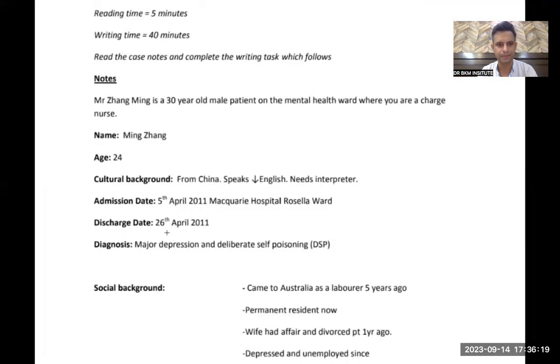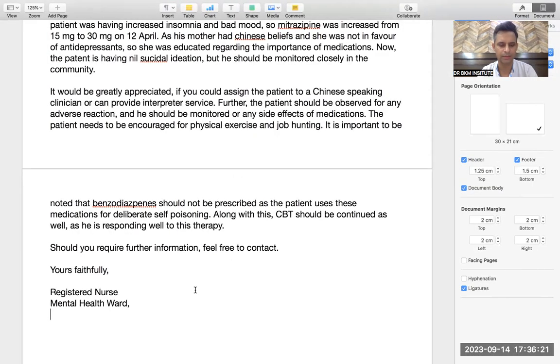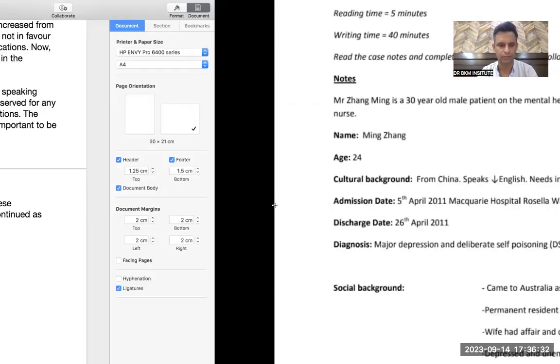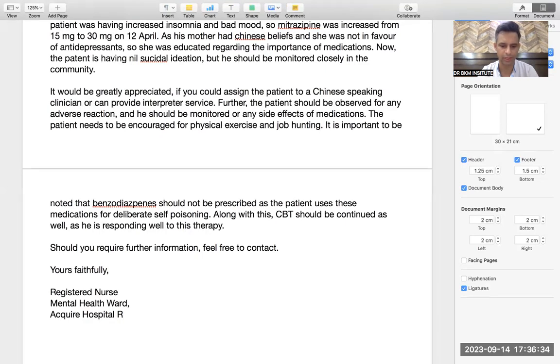Hospital name, Macquarie Hospital. Spelling Macquarie. That's it. Rosilla ward, the word ward I can use. The word I should not write, but anyhow, it has been given, so can't really help it. Yeah. That's it. And now the top thing is left.